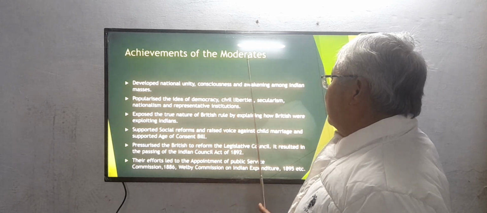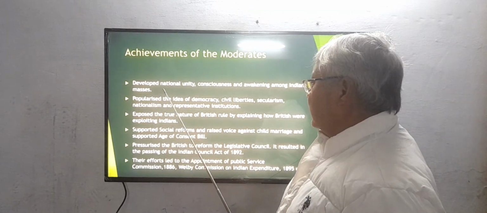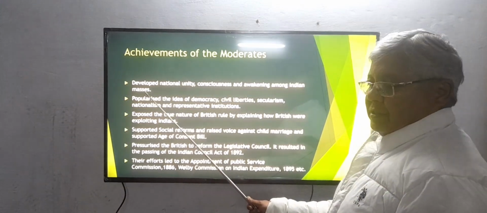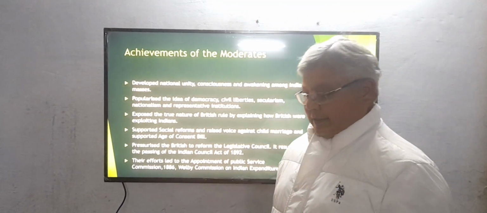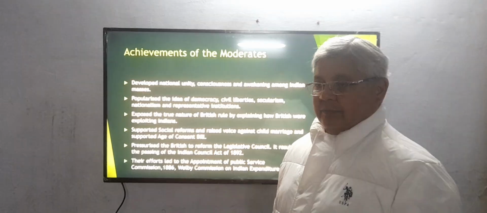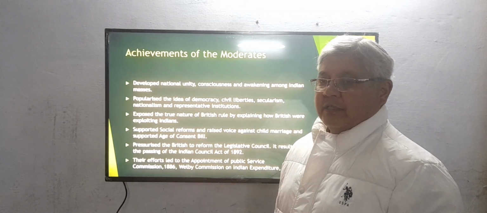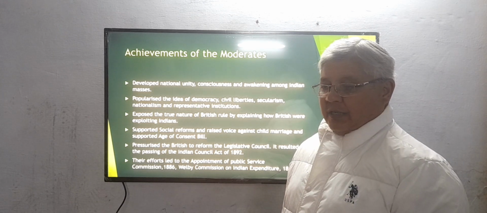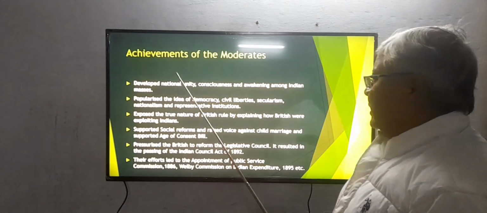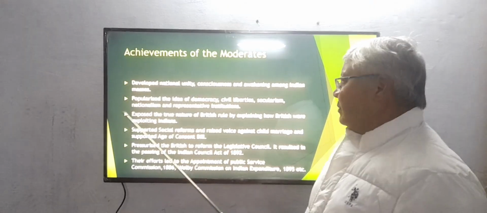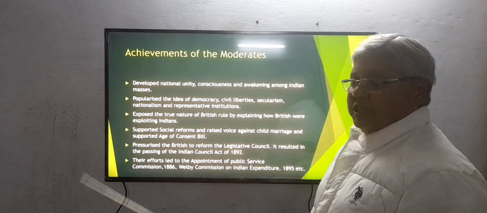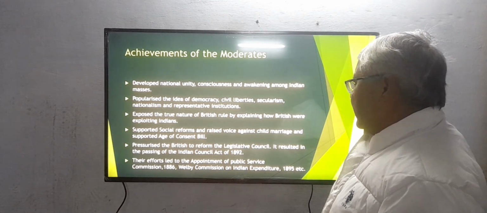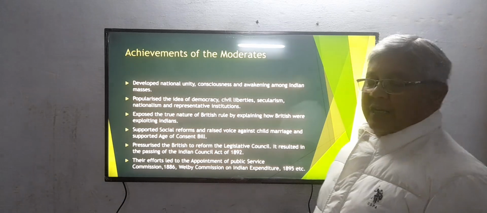As far as the achievements of the moderates are concerned, first, they developed national unity, consciousness and awakening among the Indian masses. The Indian National Congress worked with the common people, called different meetings, distributed leaflets and pamphlets, and published articles in the newspapers. Through this they succeeded in developing national unity among the masses, and they made people conscious and aware of the problems the masses were facing. So it brought consciousness and awakening among the Indian masses.